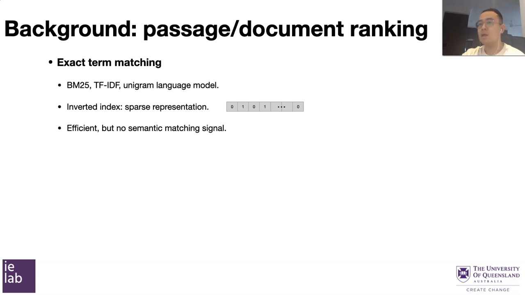Since all documents are represented by sparse vectors, there are many tricks that can make the ranking very fast. However, it is well known that these exact term matching methods cannot provide semantic matching signals, and they suffer from the keyword mismatch problem.